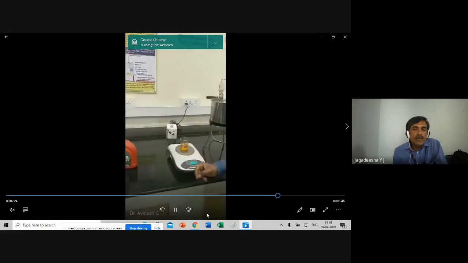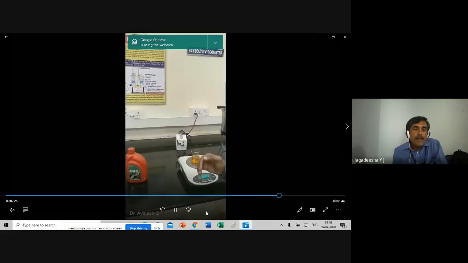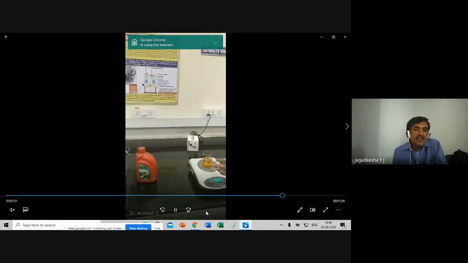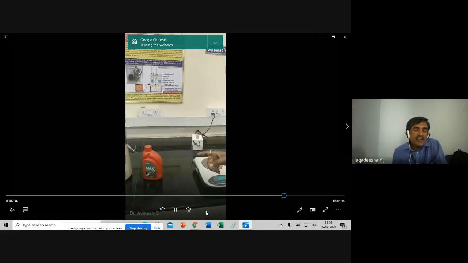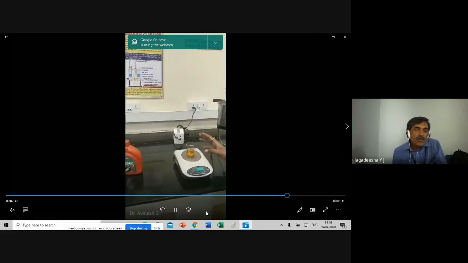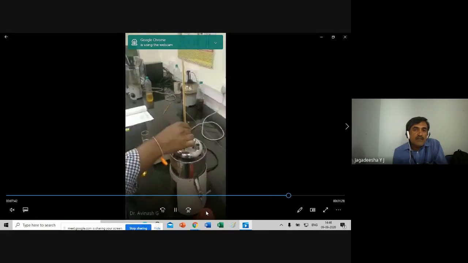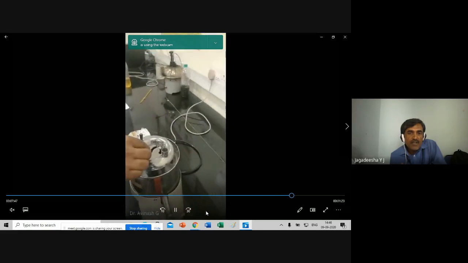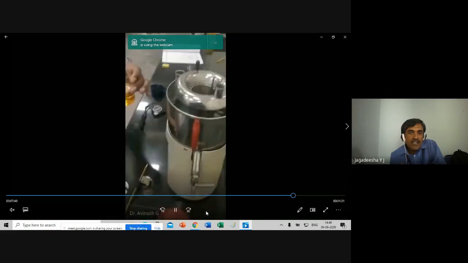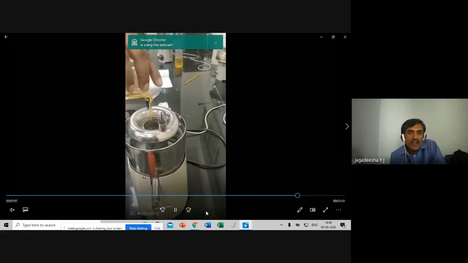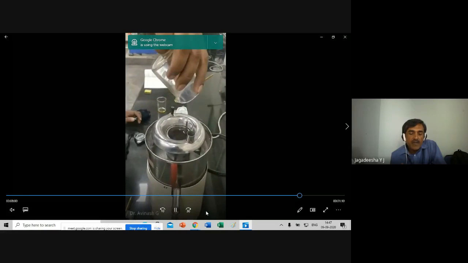Once again, they are showing the apparatus. Next, you have to repeat this experiment for another temperature. For another temperature, what to do is that oil, once again, you pour into that oil cup. Thermometer is removed. The lid is opened to the oil cup. Lubricating oil is poured. They are pouring the lubricating oil. Lubricating oil grade is 2T, 2T commercial name.